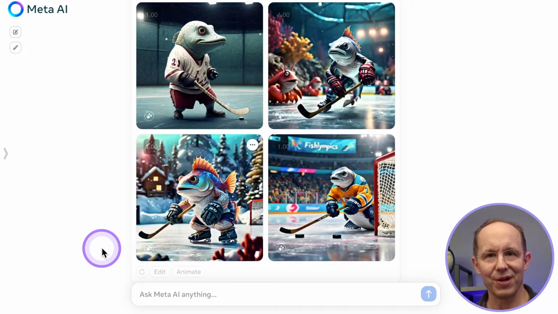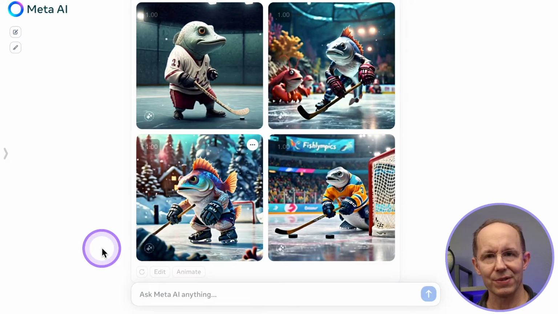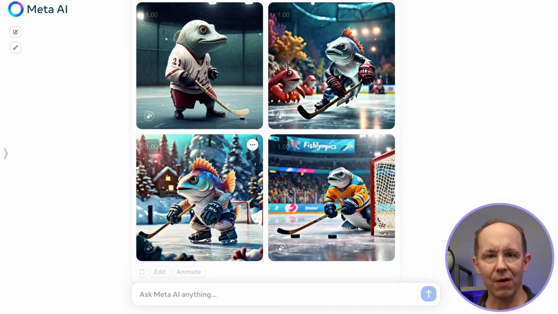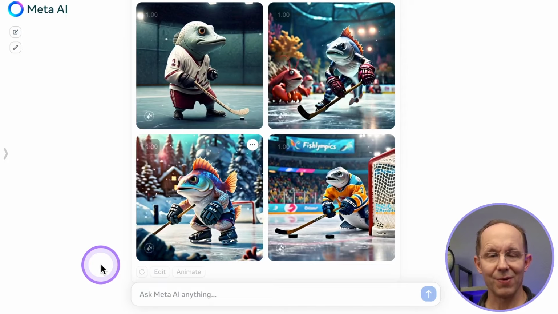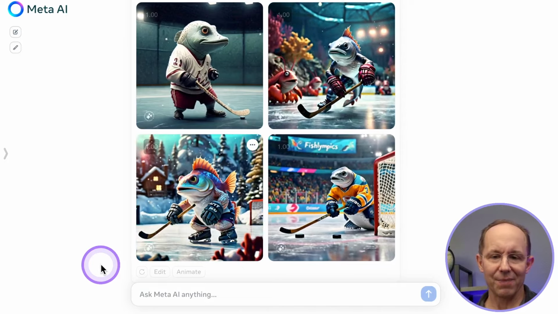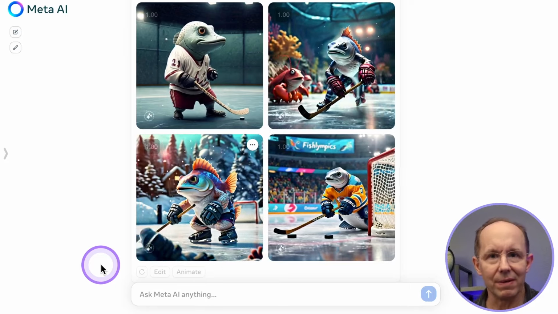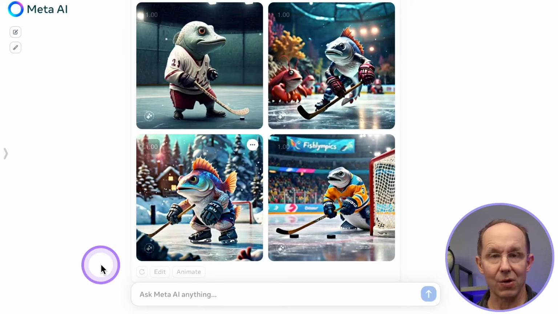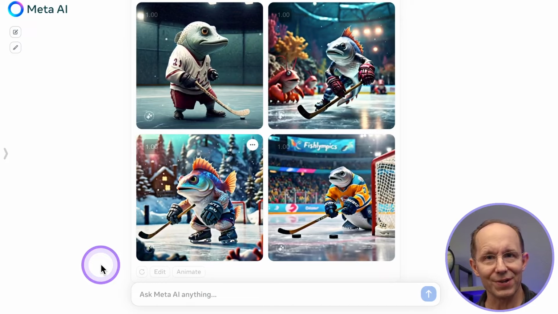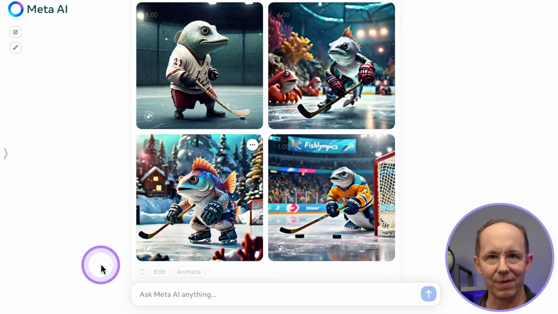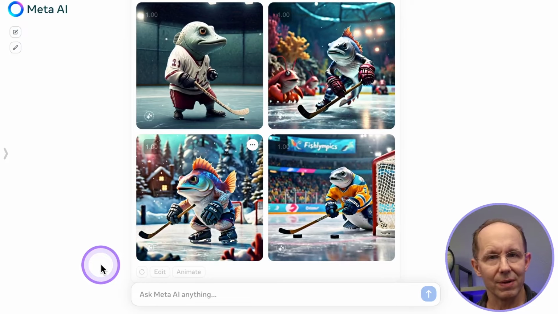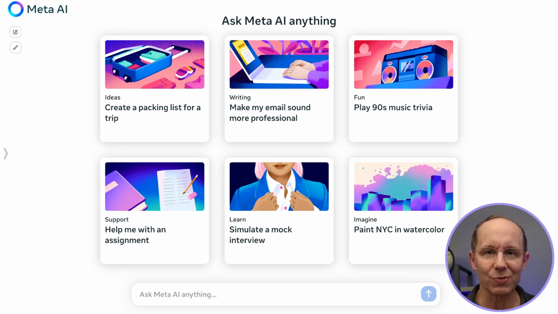Blazing fast image generation. You can create animations. You can create renditions of the different pictures that it creates to get other variations. And most of all, it's free. And I'd like to compare it with Midjourney. I mean, if you've used Midjourney, you know that it takes a minute sometimes to generate an image. So I'll take instant image generation over needing to wait a minute for an image when the quality here is pretty good. Okay, so now let's switch gears and do some text generation tests.